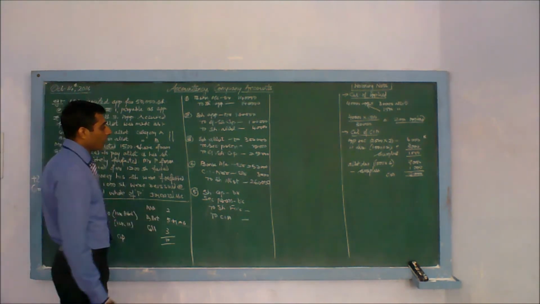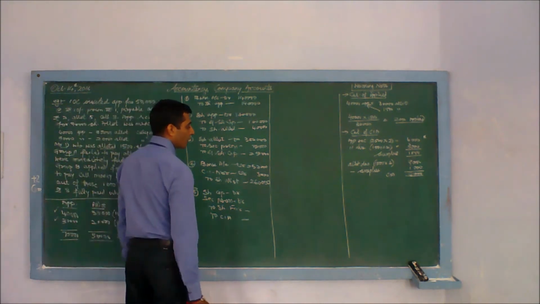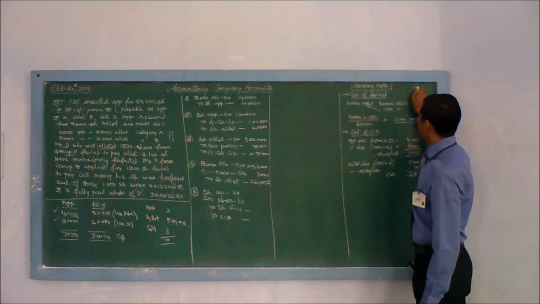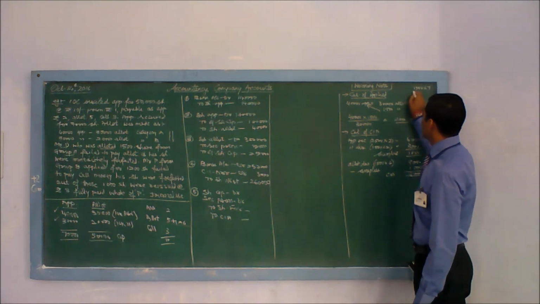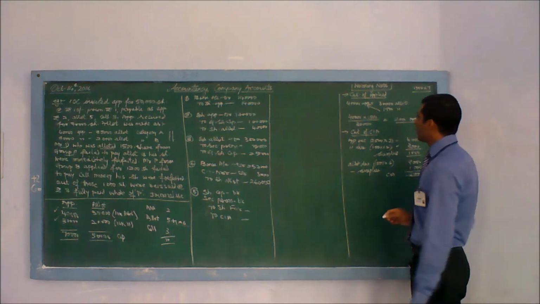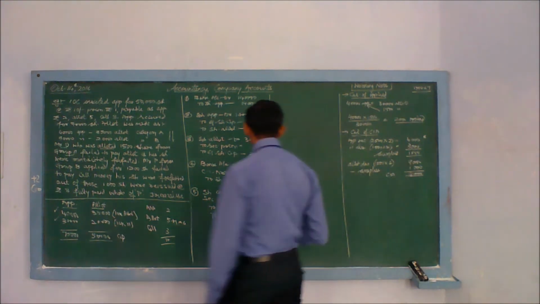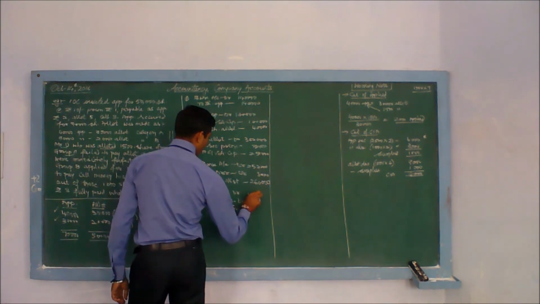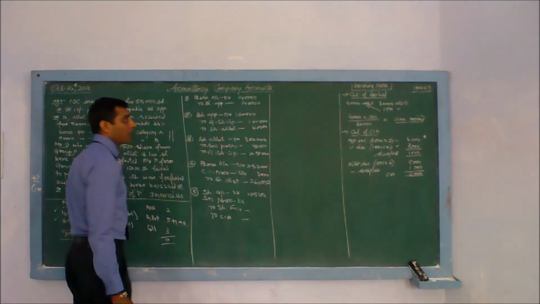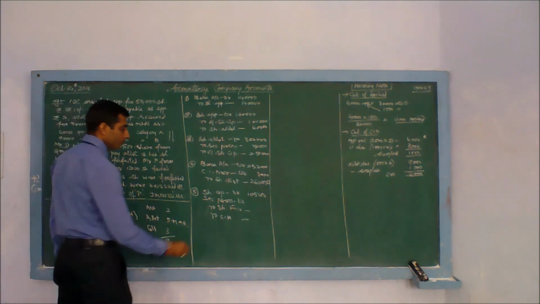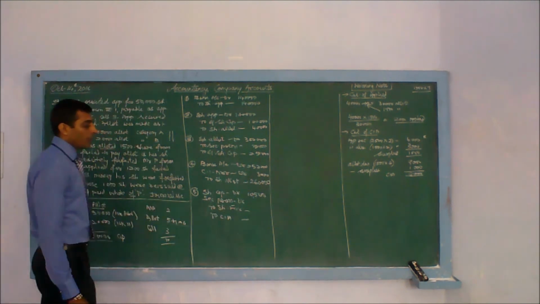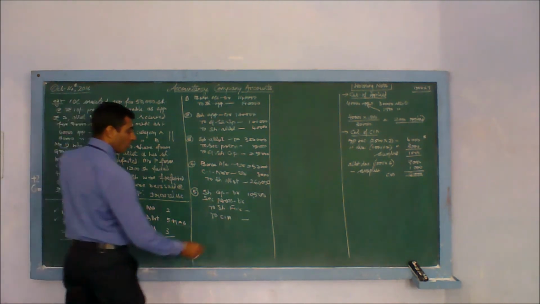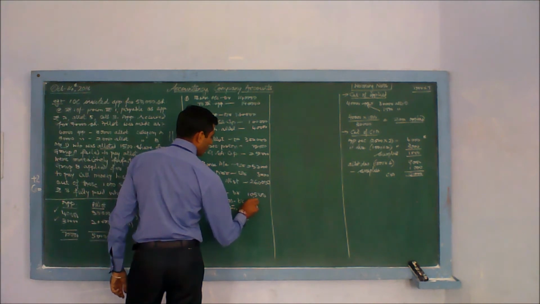So 1500 into 7 will be your calculation. 1500 shares he is having multiplied by 7. This would be the amount which will be transferred to capital. 10,500. About premium, 1500 shares, premium rate is rupee 1. 1500 into 1 is 1500.